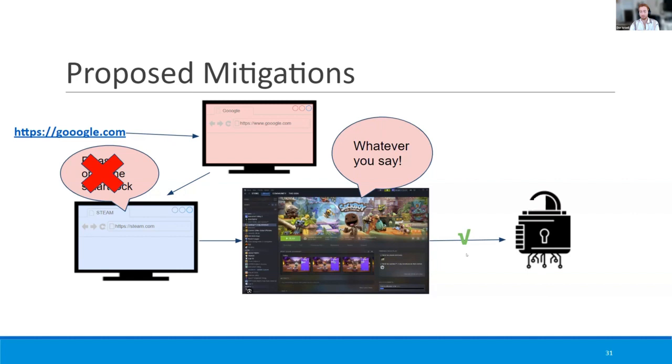But again, it's not a silver bullet, and hence we propose the third mitigation, which is to reduce the surface area of the attack by making it harder for Steam.com to communicate with such local softwares, because usually that communication should only be enabled for a specific part of the website. For example, in Steam's case, only for the login functionality, not for the search functionality.